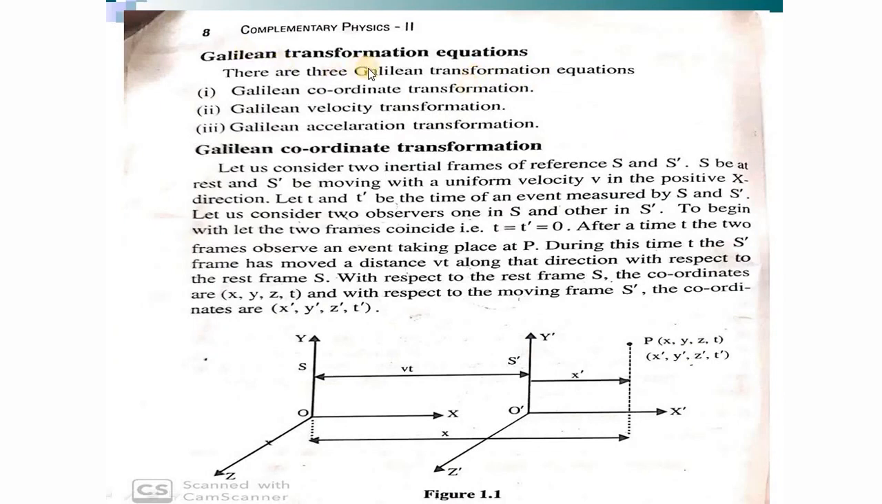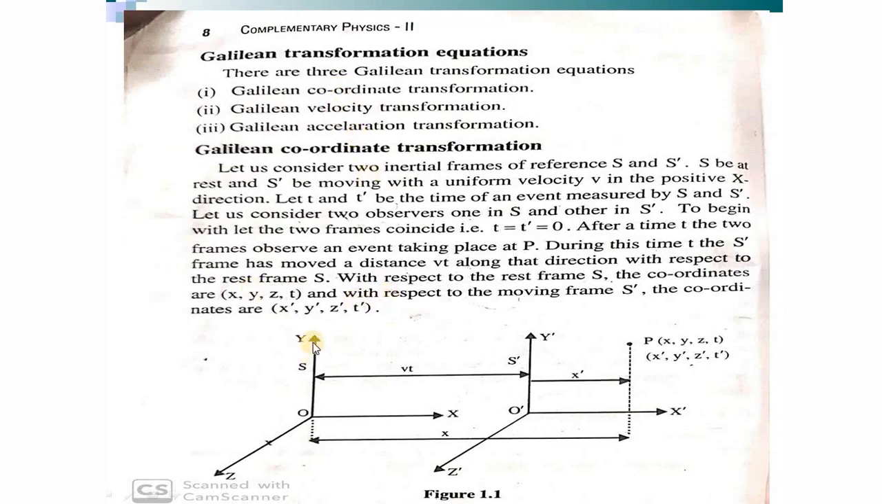Basically there are three Galilean transformation equations. The first one is Galilean coordinate transformation. The second one is Galilean velocity transformation. The third one is Galilean acceleration transformation. From the names themselves we can understand the difference between coordinate, velocity and acceleration. The time derivative of coordinate is velocity, and again the time derivative of velocity is acceleration. So once we know the coordinate transformation, it is easy to get the velocity and acceleration transformations.